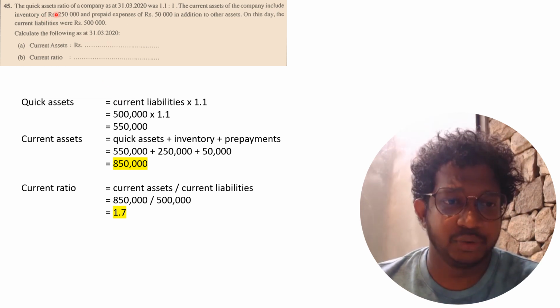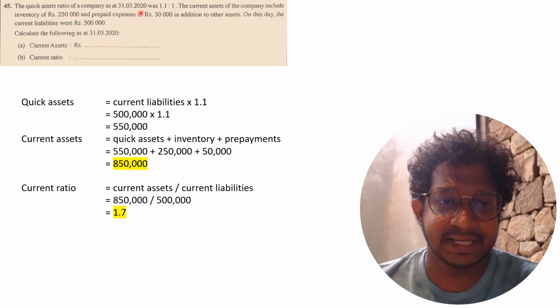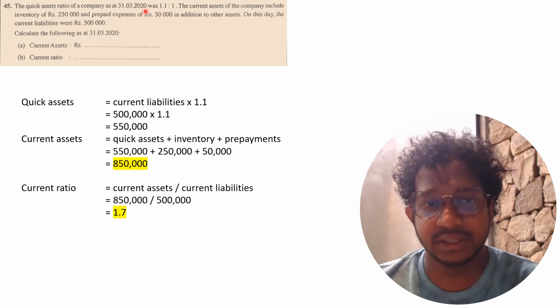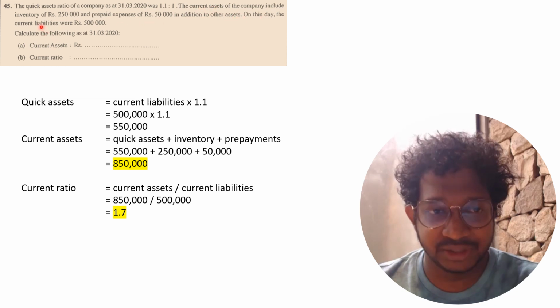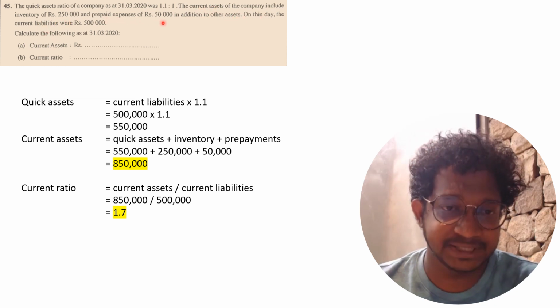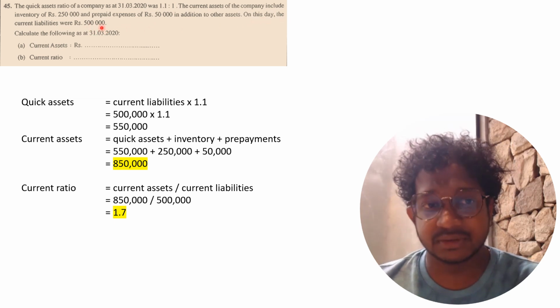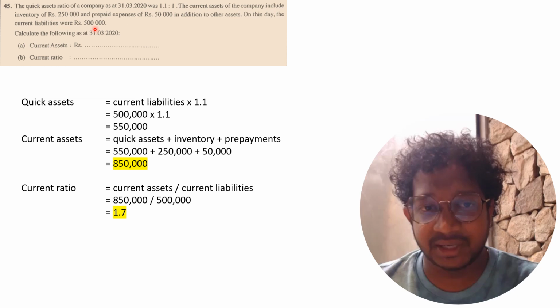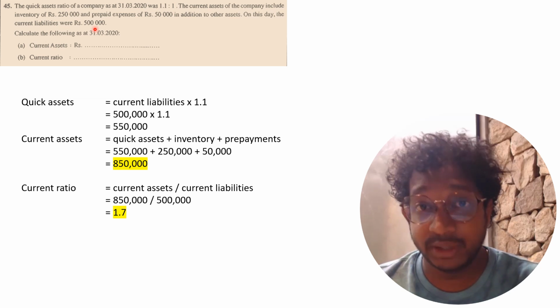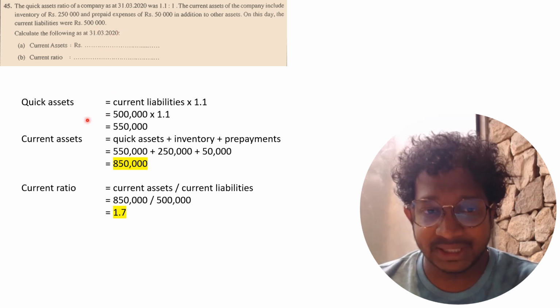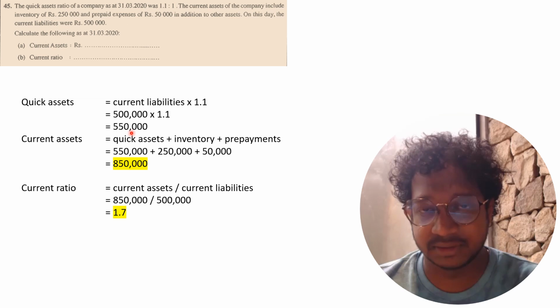45. The quick assets ratio of a company as at 31st March 2020 is 1.1 to 1. The current assets of a company include inventories 250 and prepaid expenses 50 in addition to other assets. On this day, the current liabilities were 500,000. So you can find out quick assets: your quick assets is 550,000.